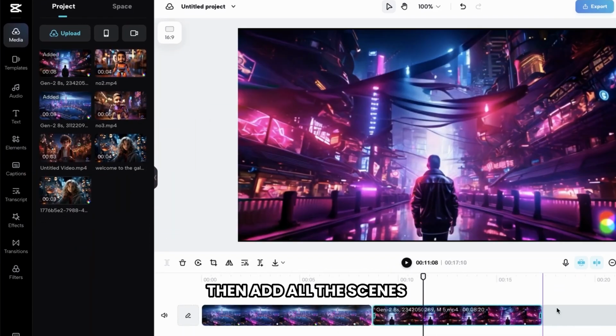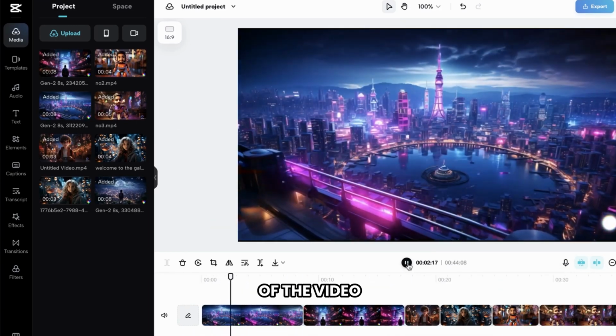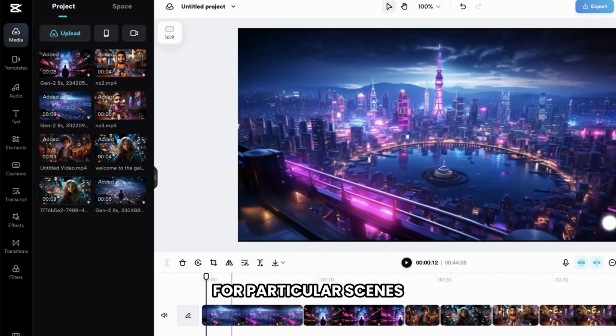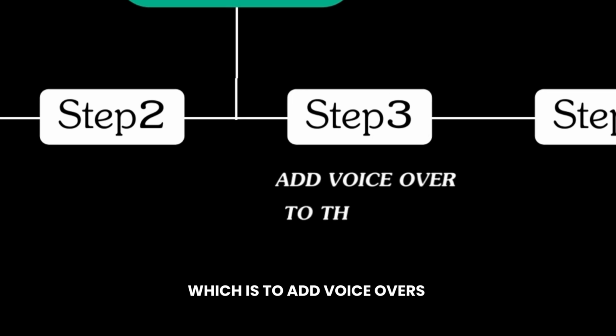Then add all the scenes to the track one by one. You can also play and see the preview of the video. During the preview, you would have noticed that we needed to add voiceovers for particular scenes. So let's go to the third step, which is to add voiceovers to the scenes.